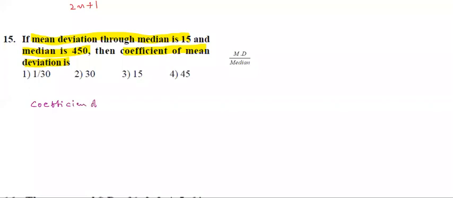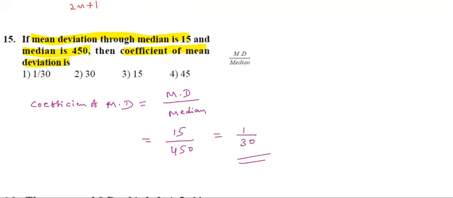Coefficient of mean deviation is equal to mean deviation divided by median. What is the mean deviation? 15, already given. Median is 450. Just do the calculation, you will get the answer. 15 30s are 450. So the answer is 1 by 30.